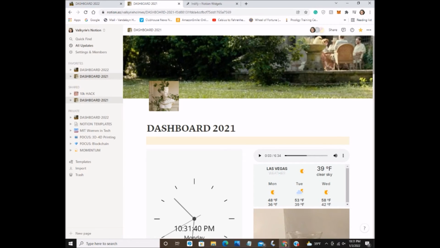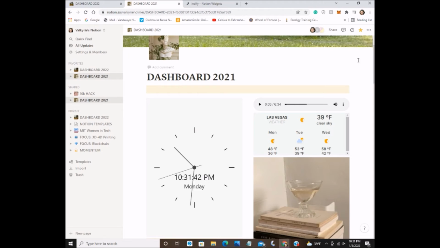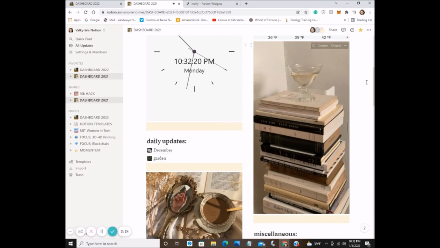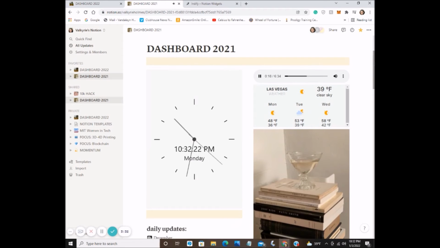Another thing you can do is embed images, but you can also embed audio. So this is what I chose to embed in mine. So you can embed little musical things. I just like the vibe of that. So yeah, that's basically all I wanted to touch on in terms of Notion's actual characteristics.